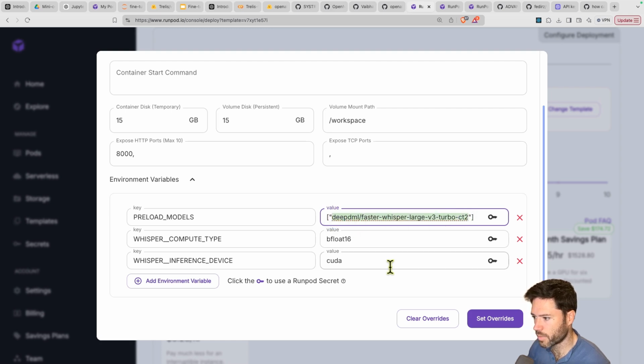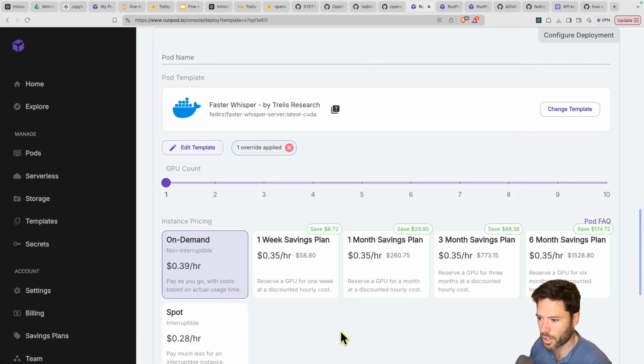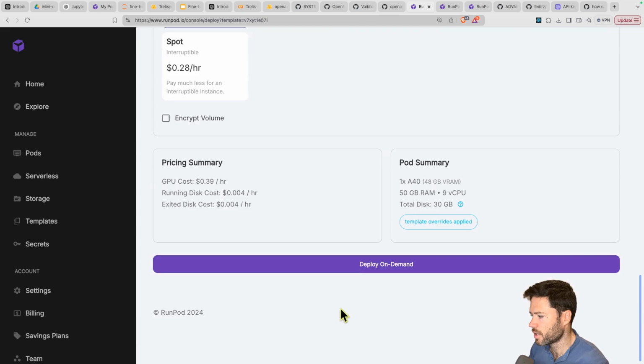That's available from the Deep DML organization. Now, if you have a custom model that you want to download, you could just add that in here. So, for example, I can grab the model that I just showed and I'll just paste it in here. And that's going to download both of the models, and we'll be able to choose which one we're inferencing when we make a call to the API. So let's get that started.